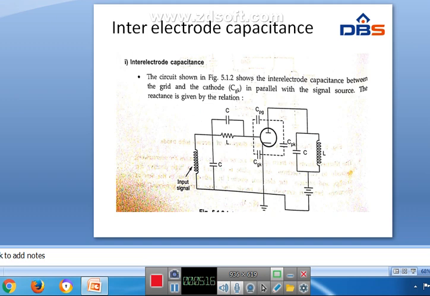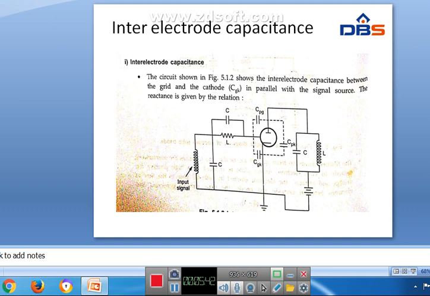When the signal frequency is greater than 100 megahertz, the reactance of the grid to cathode capacitance is so small that much of the signal is short circuited within the tube. Why? Because the electrode capacitances are effectively in parallel with the tuned circuits.